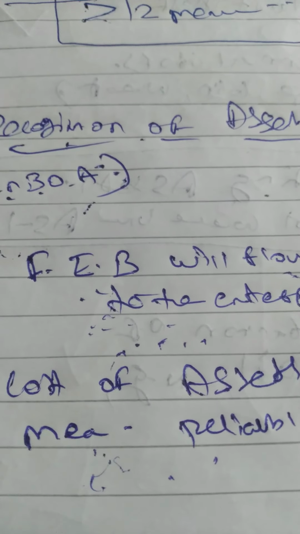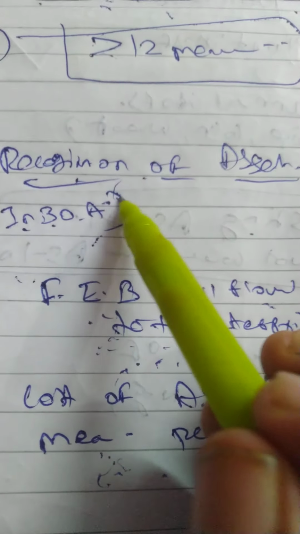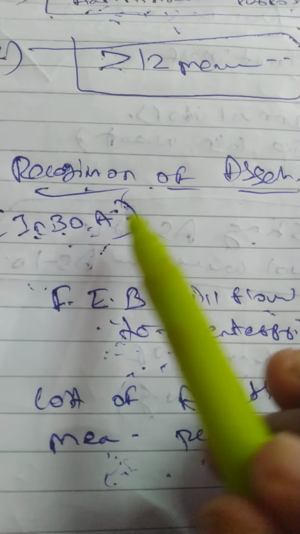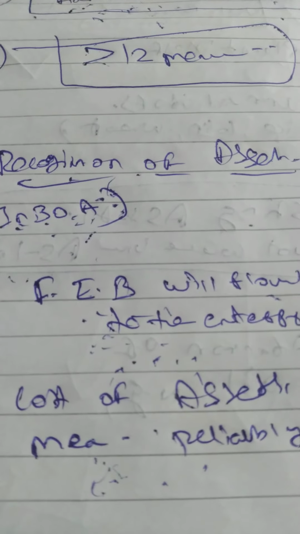So for recognition, if these two conditions are there, then only can you recognize the particular asset into the books of accounts. I am treating that as an asset in my books of accounts only if these two conditions are satisfied. Okay. So the next question you can ask me. Recognition conditions, two conditions: one is that future economic benefit should be there, will flow to the enterprise, and the cost should be measured reliably.